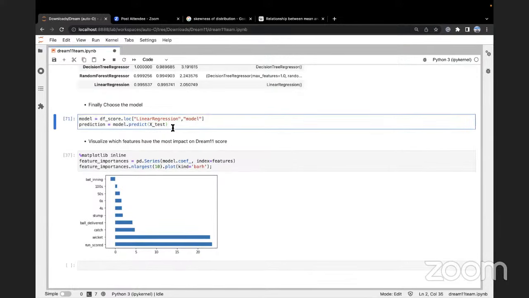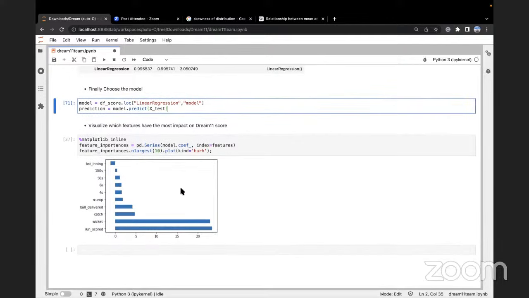Once you understand what Dream 11 score you can expect, you can try out different combinations of 11 players each and find out the best Dream 11 aggregate score of 11 players. And you can see from this understanding of the model, we've not told the model the actual point score, right?